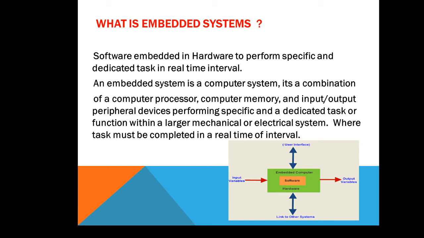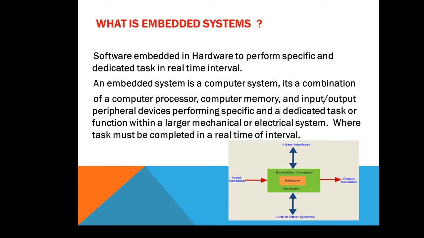So it is known as the embedded system. A very popular example of an embedded system is our mobile phone. In the mobile phone, the software is embedded in hardware to perform some specific task. Which task? To make local or ISDN calls. At a time, there are some extra features provided to your mobile phone: you are able to click images, listen to music, watch videos, and surf the net and so on. So this is the popular example of an embedded system, your mobile phone.